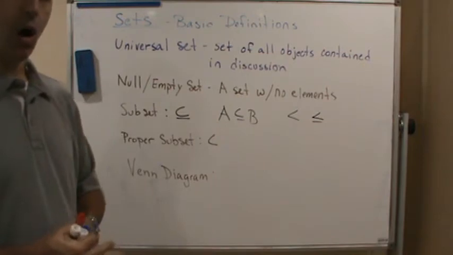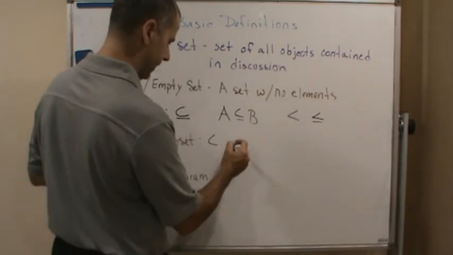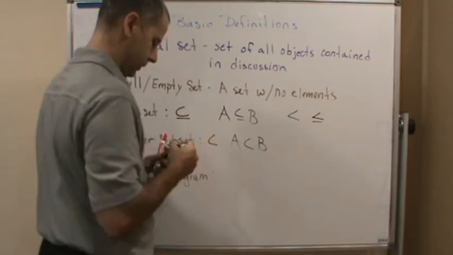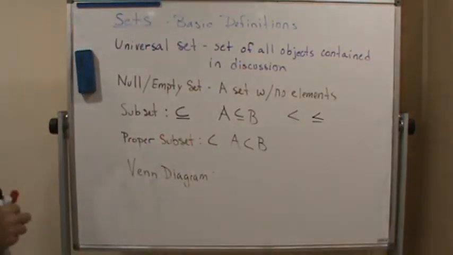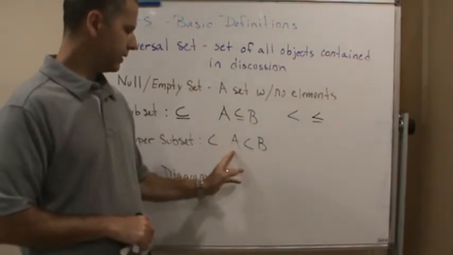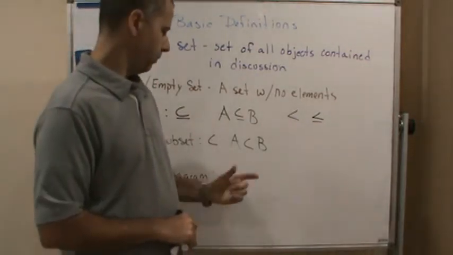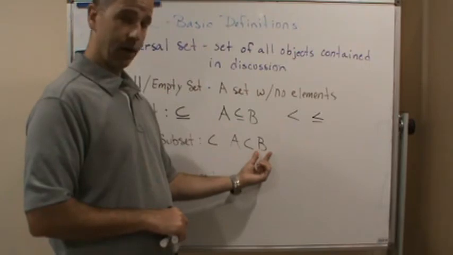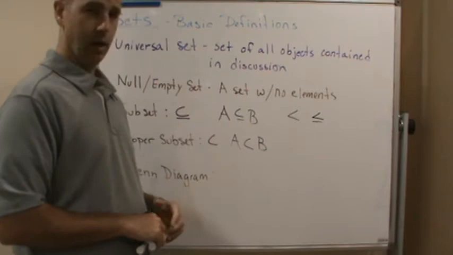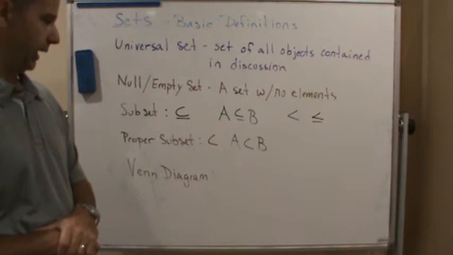So if I say A contained in B, if I write it like that, then what I'm saying is that all the elements of A are contained in B, but not all the elements in B are contained in A. So they're not the same, they're not equal.